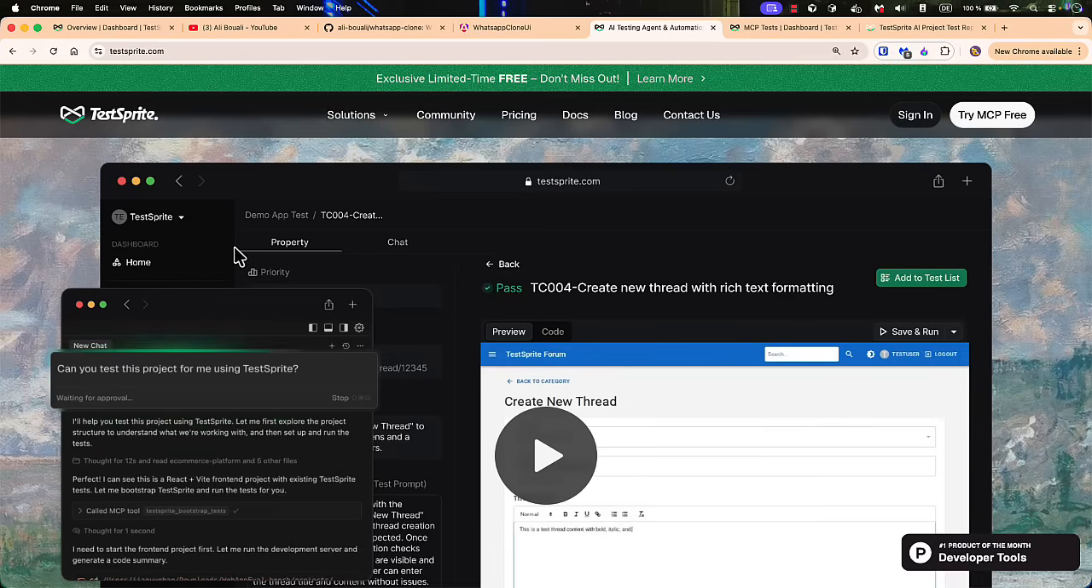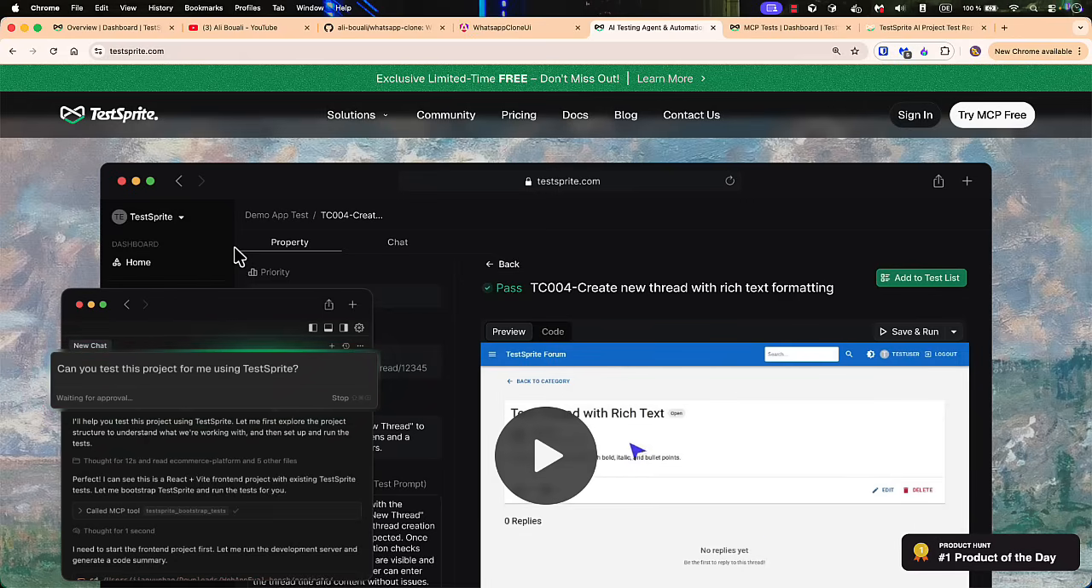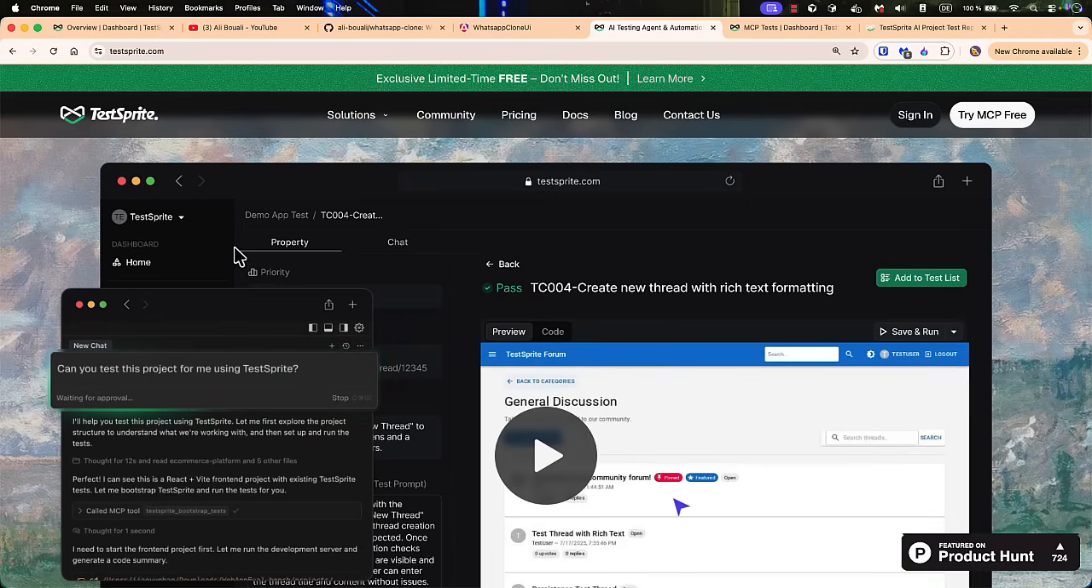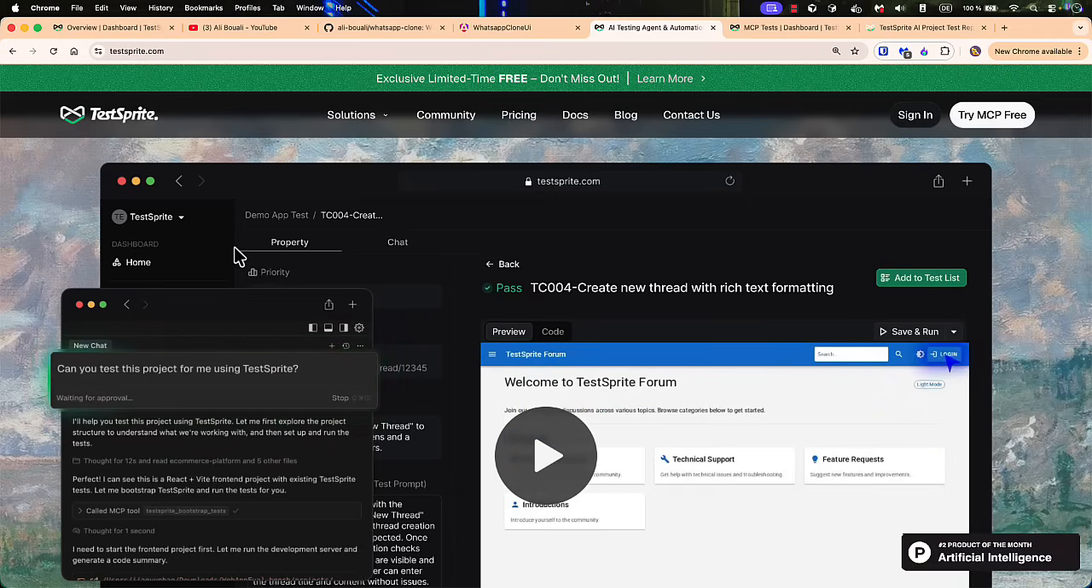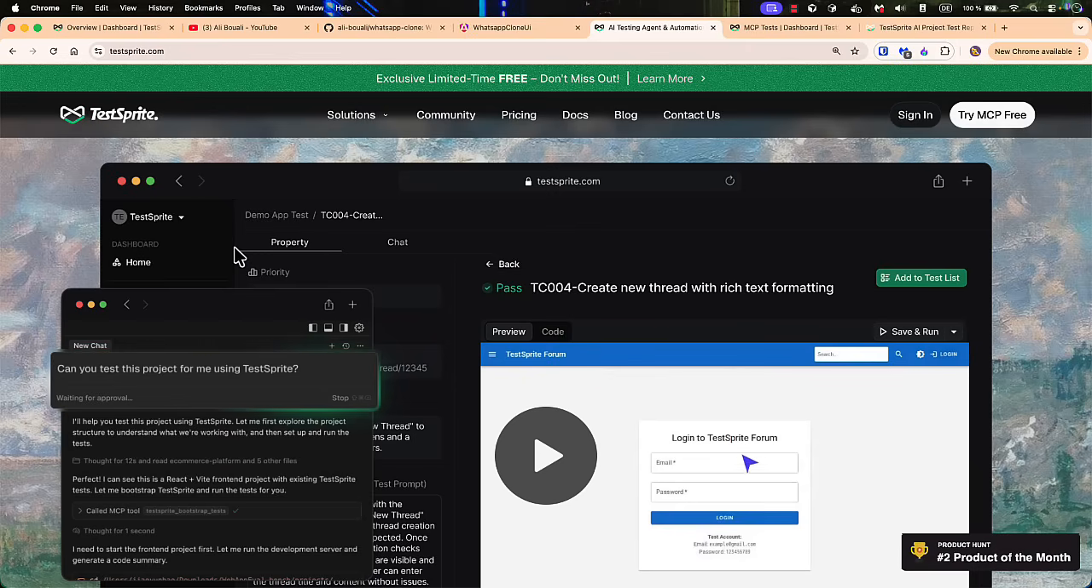Test TestSprite and let me know in the comments how was your experience and what is your feedback about this tool. Honestly, from my side, I really enjoyed it and it's really helpful, and also I'm planning to use it in my future projects because it saves a lot of time.